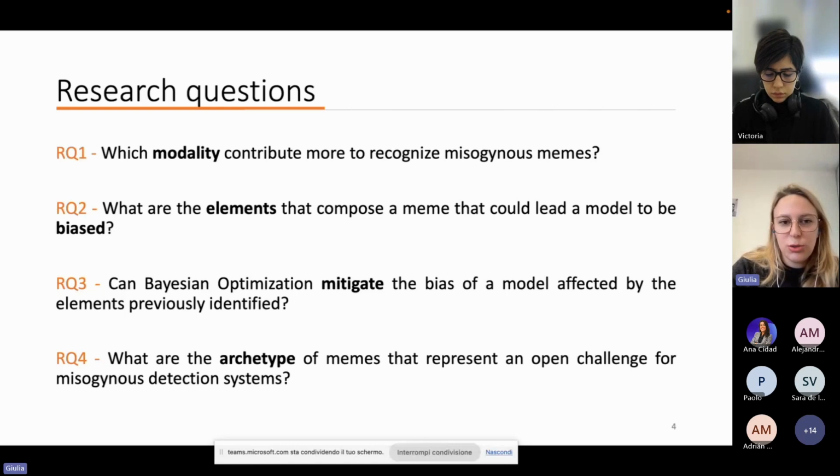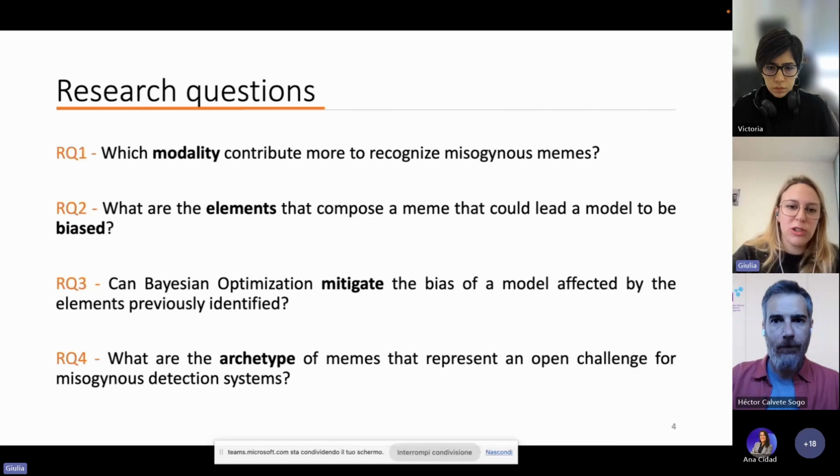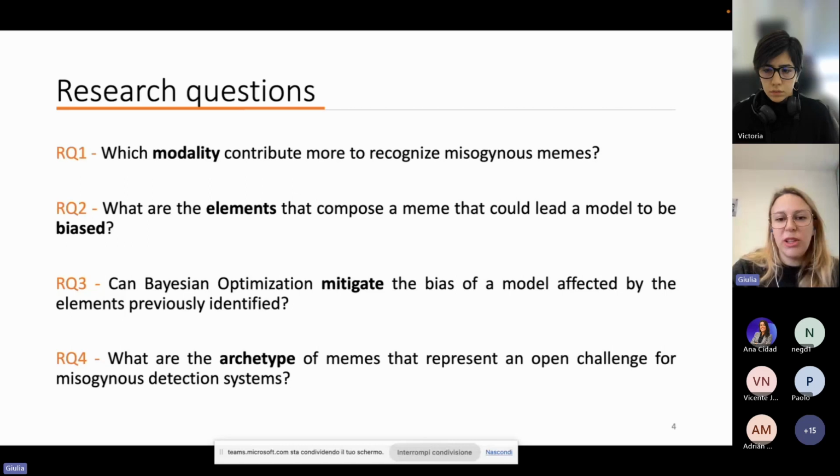For the second research question, we want to understand whether our models are biased and try to identify the elements that can lead the model to those unwanted behaviors. With the third research question, we try to mitigate the bias that we identified. And finally, we want to understand whether there are open challenges and which are the characteristics of those memes that represent the tricky archetypes.